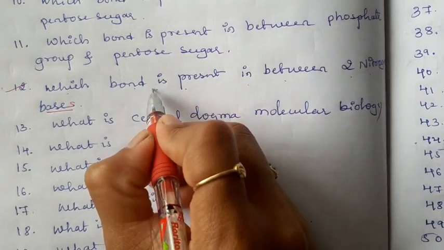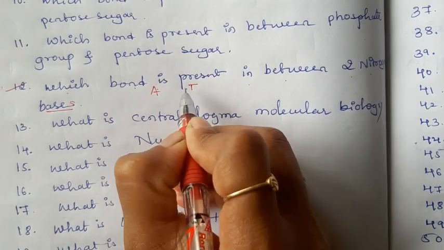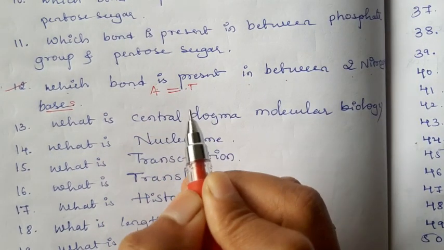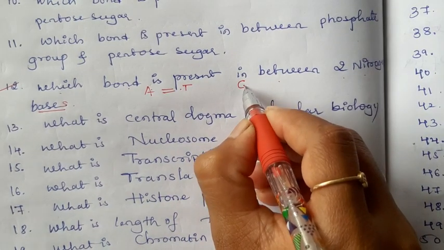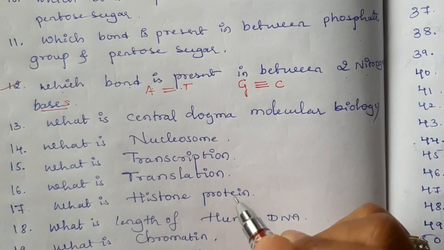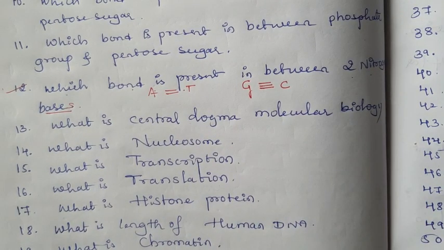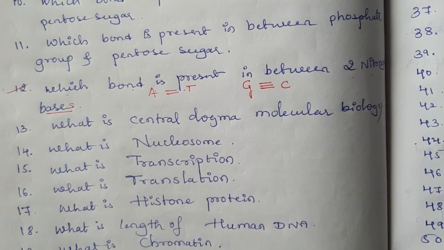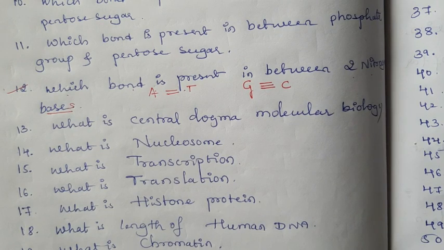You already know that in between adenine and thymine there are two hydrogen bonds. Then in between guanine and cytosine there are totally 3 hydrogen bonds.